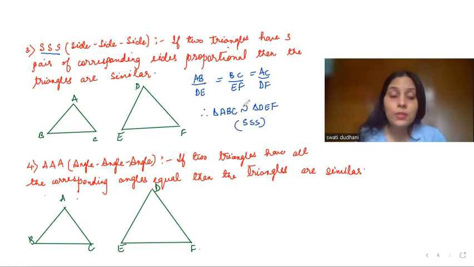Writing the axiom is very, very important. You will be awarded 1 mark for the axiom. So you should not forget writing this axiom and choosing the correct one.